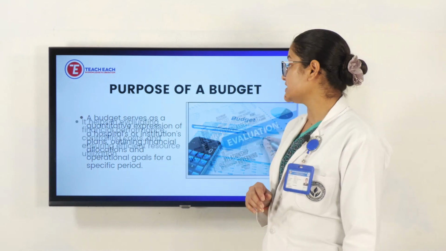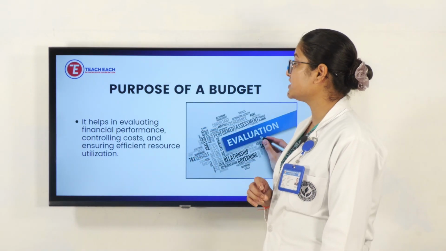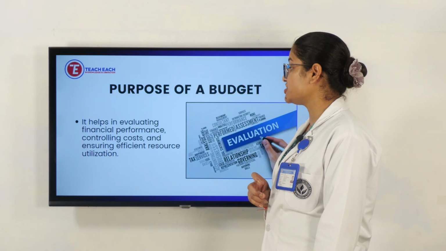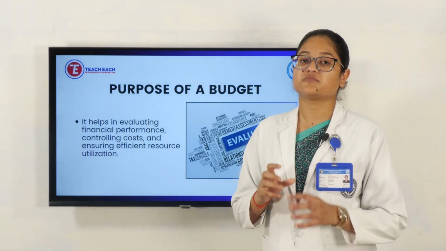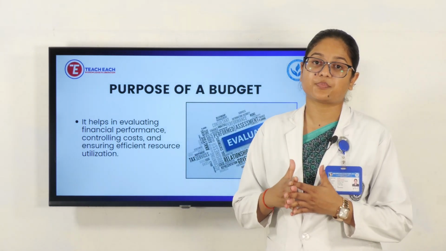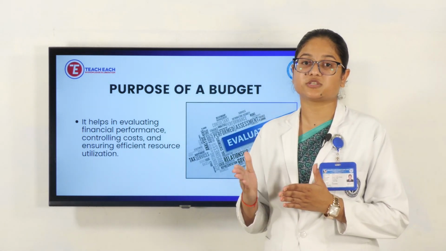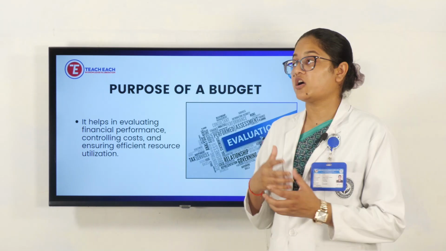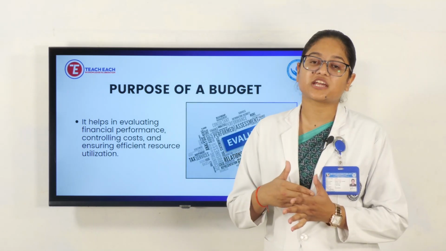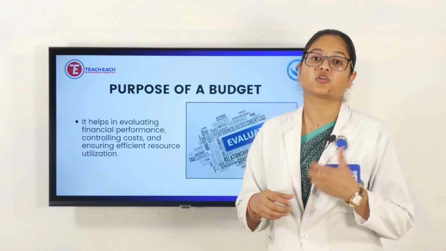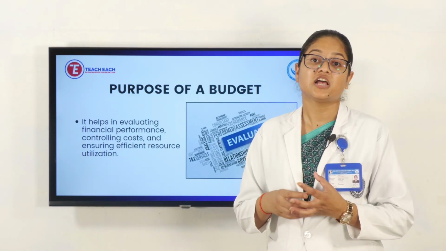Next, it helps in evaluating financial performance, controlling cost and ensuring efficient resource utilization. Whenever we have a proper budgeting plan, we are aware of how much money we are going to spend on a specific thing, and in what areas we can do cost control. We can minimize prices, talk to vendors, and get things or raw materials at cheap prices.